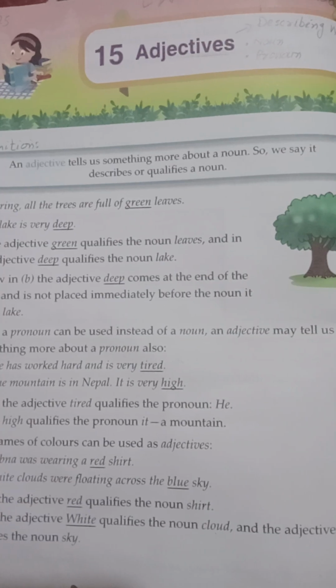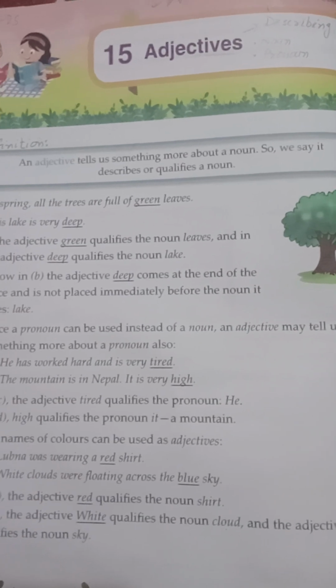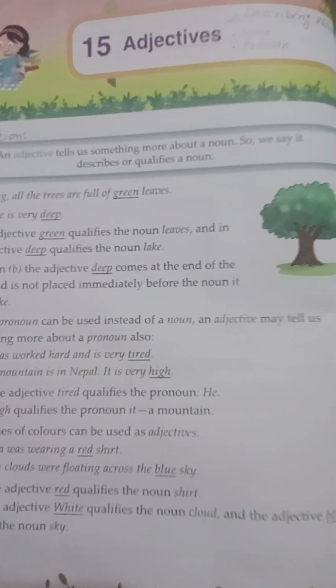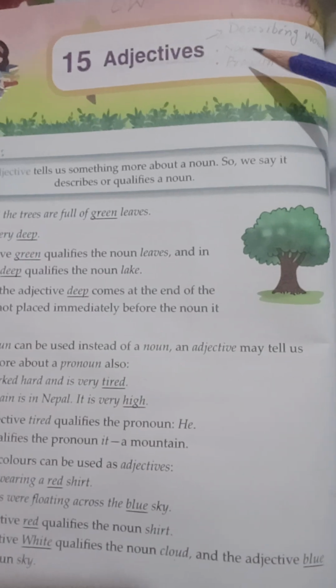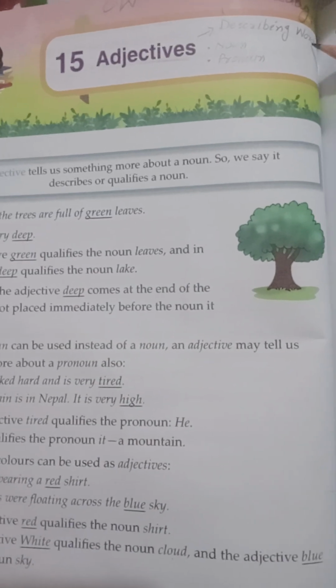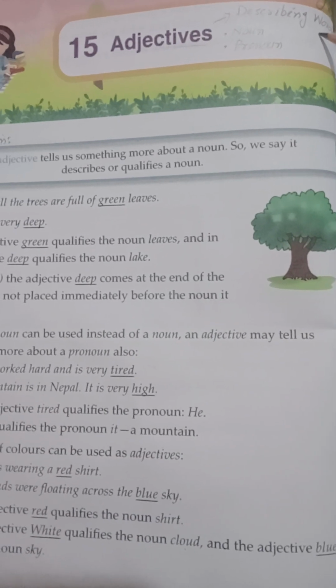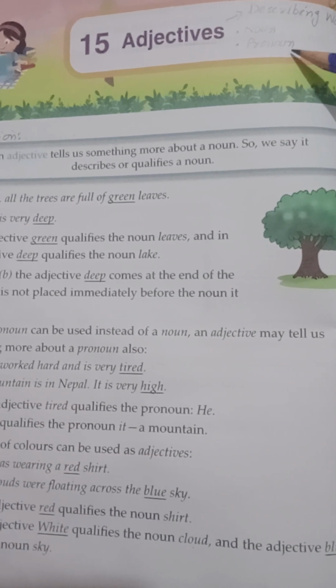Today we are going to study about adjectives from your Grammar Tree book. Page number is 56 and chapter number is 15. What are adjectives first of all? Adjectives are describing words. They are the words that describe something. What do they describe? They describe a noun or a pronoun.